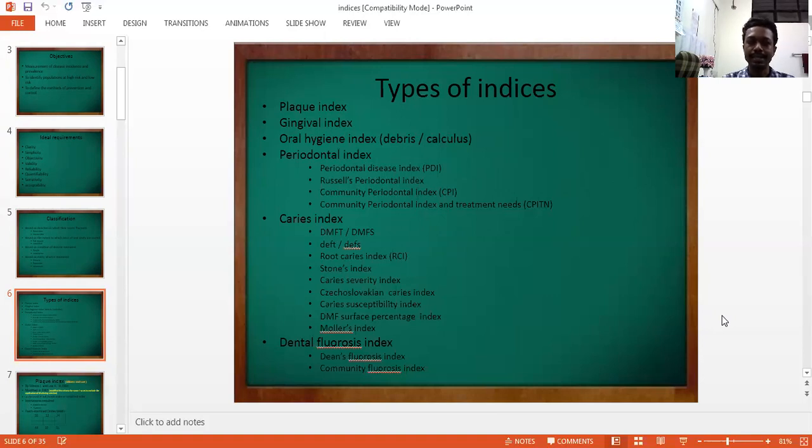Then caries indices, which are used for the assessment of the caries status of patients. They are the DMFT and DMFS index, deft and dfs for deciduous teeth, root caries index, Stones index, caries severity index, Czechoslovakian caries index, caries susceptibility index, DMF surface percentage index, and molars index. So these are the different indices which are used for the assessment of caries. Then dental fluorosis indices are there, like Dean's fluorosis index and community fluorosis index. So these are the types of indices which are most commonly used.